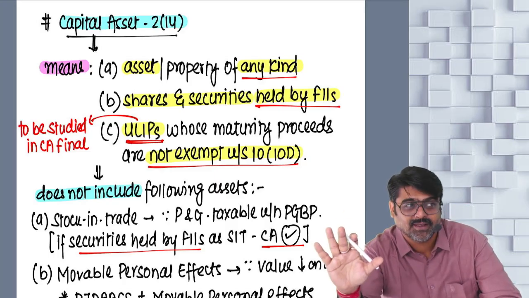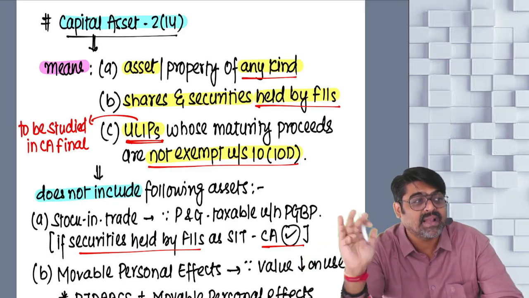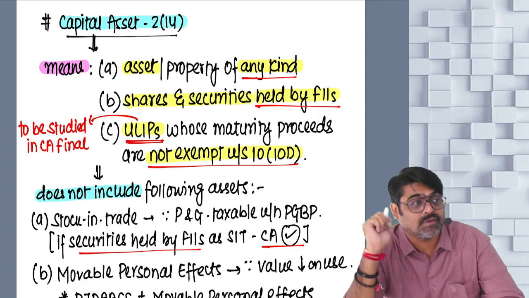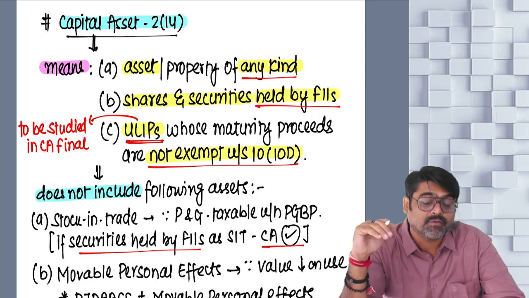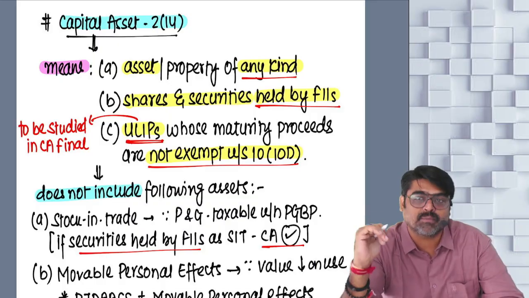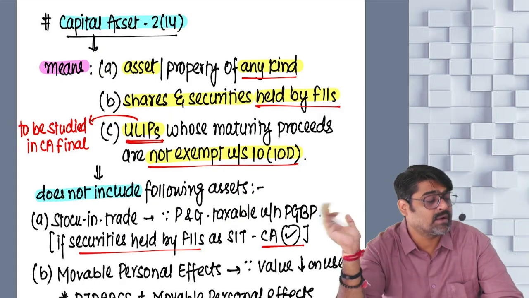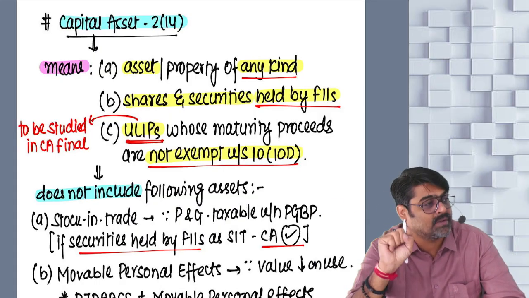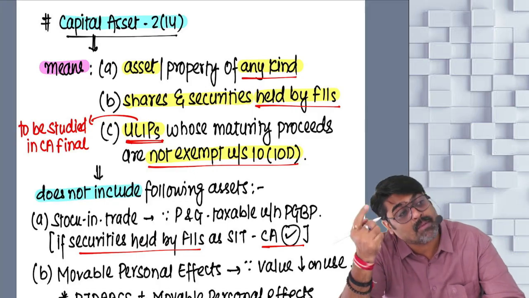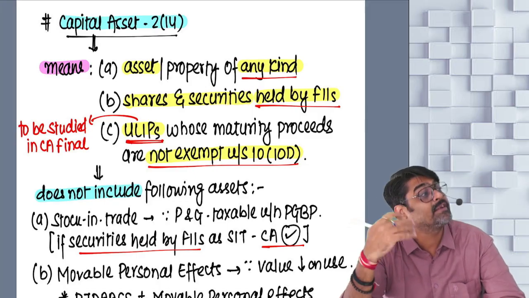Insurance company usually gives you benefit of life insurance. Now whenever the life insurance sum comes, you learn in income from other sources that life insurance money coming to you at the time of maturity is an exempt income.